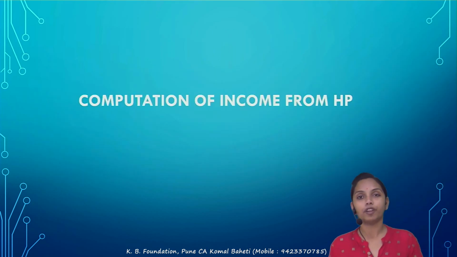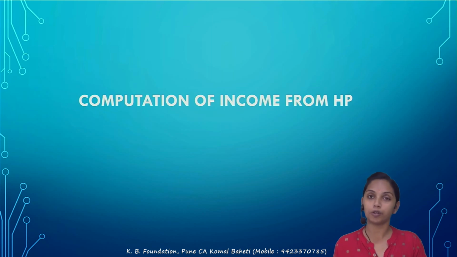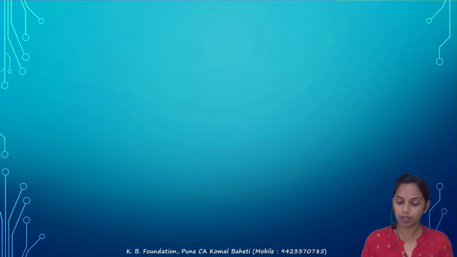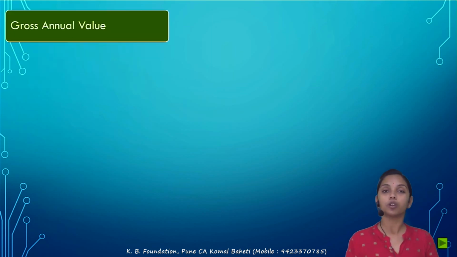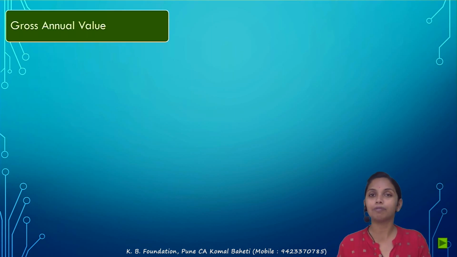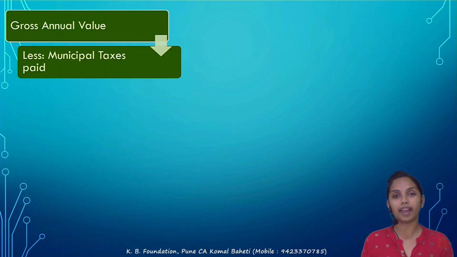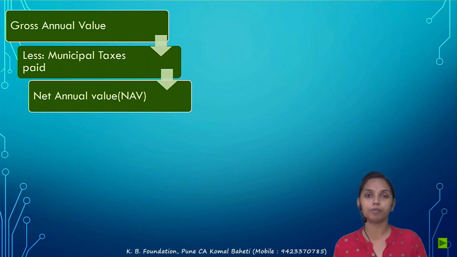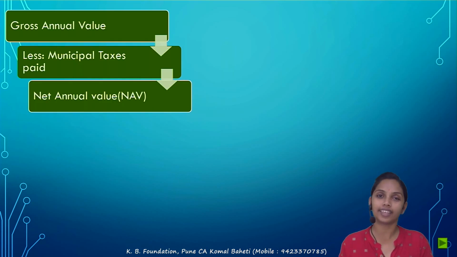Next, how to compute the income from the HP? That is the next point to discuss. So, how to compute the income from the HP? It says that first you calculate the gross annual value. What is meant by gross annual value? I'll come to the detail of that. First you calculate the gross annual value, less municipal taxes paid by the owner. If you reduce the municipal taxes from the GAV, you will get the NAV, that is the net annual value.